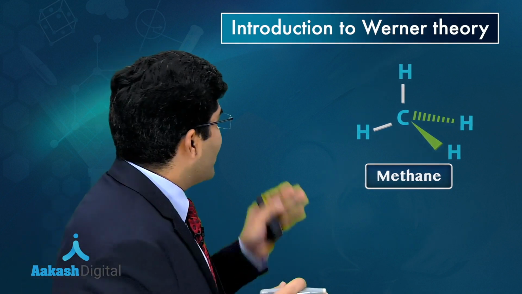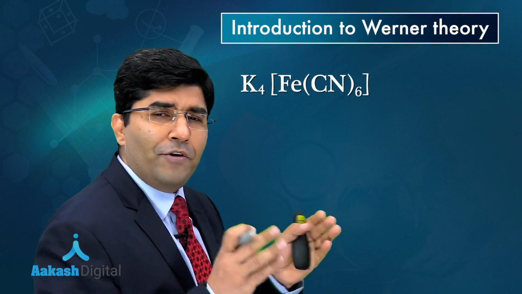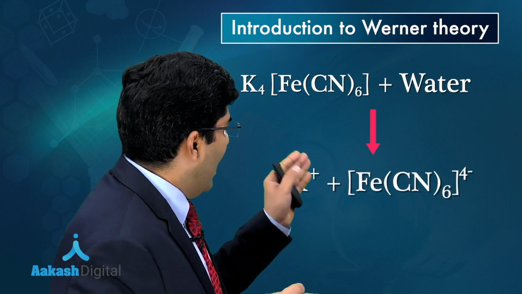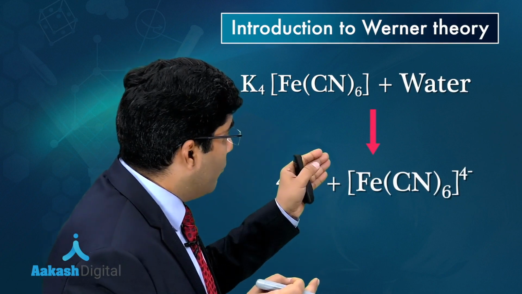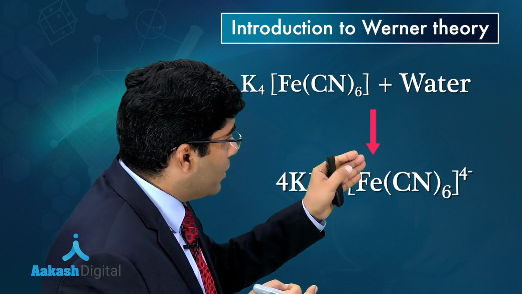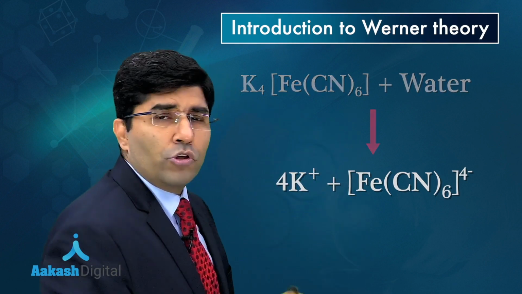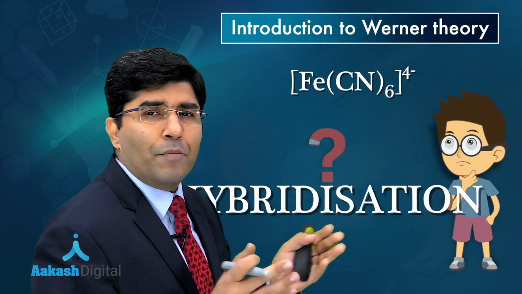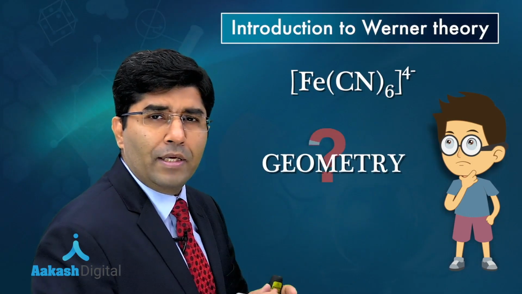But what about this K4[Fe(CN)6]? We only know that if we dissolve this compound in water, we will get 4K+ and a bracket, and in that bracket we will have [Fe(CN)6] and the charge 4 minus. So the charge is 4 minus, and if I ask you what is the hybridization of Fe2+ here? What is the geometry?